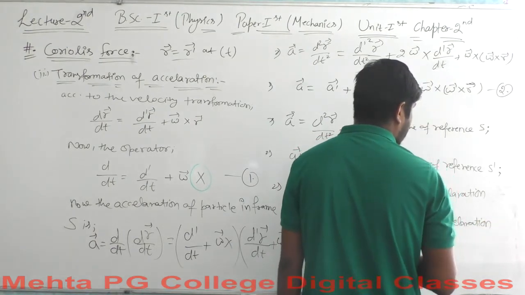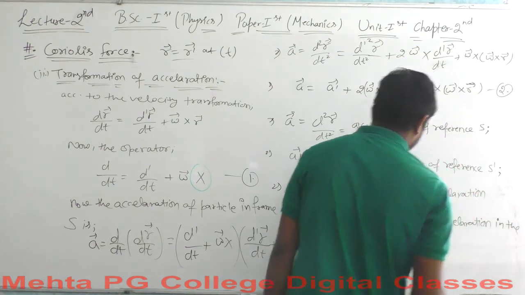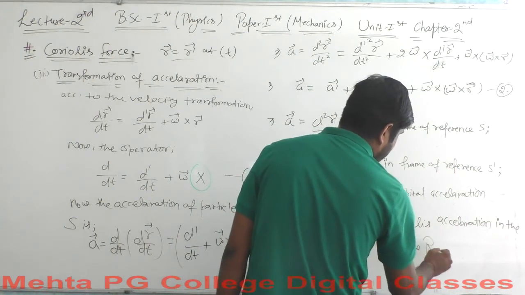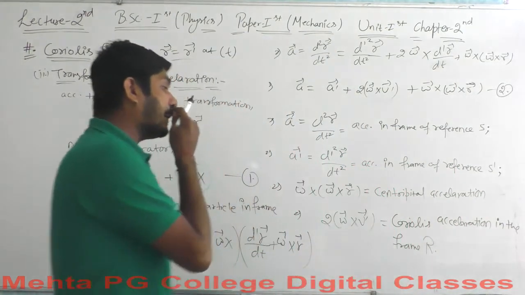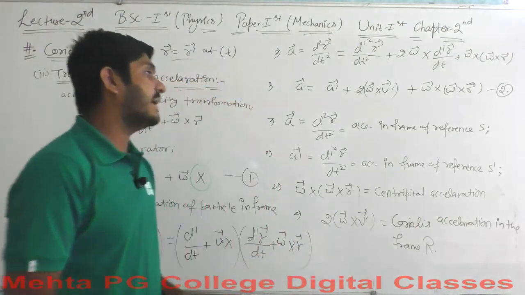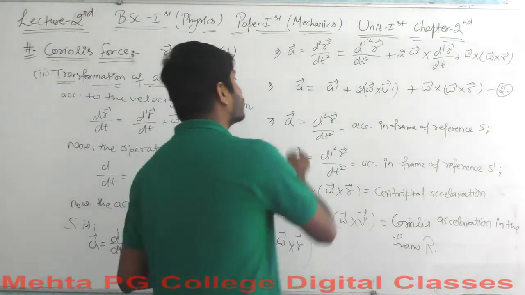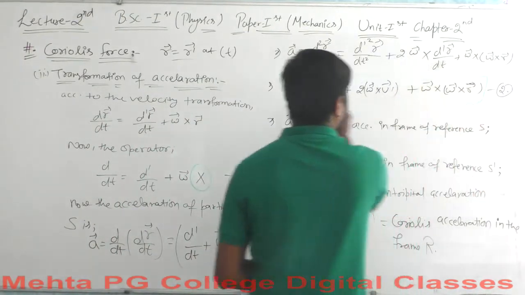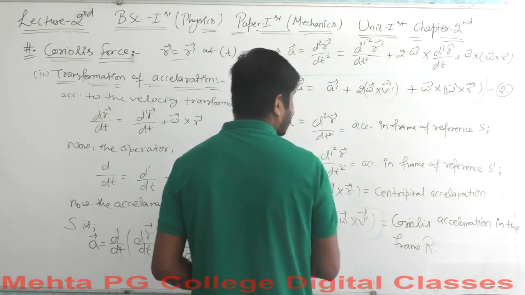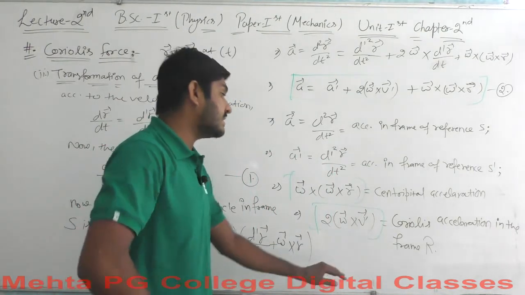The Coriolis acceleration in the frame R. Okay, so this is the Coriolis acceleration. This is what we are subjected to come up with, and I hope that you got the transformation equation here. We are subjected to end up with this result, and these are the components, and this is the main component. These two are the main components which we should discuss for our explanation. I hope that you got these concepts here,